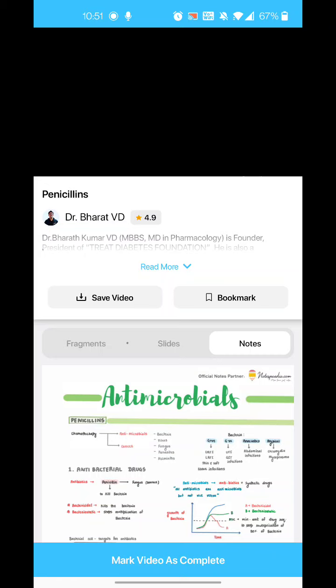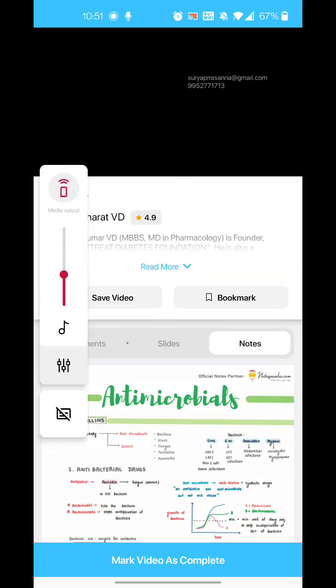Dicloxacillin can be used in the treatment of mastitis. Now, what is mastitis and all, I will tell you later. You know that itis means inflammation. So mastitis is an infection of the breast, and the bacteria mainly responsible for that is Staph aureus.